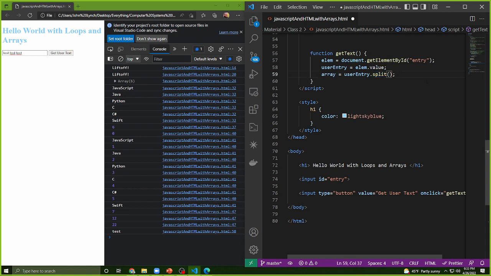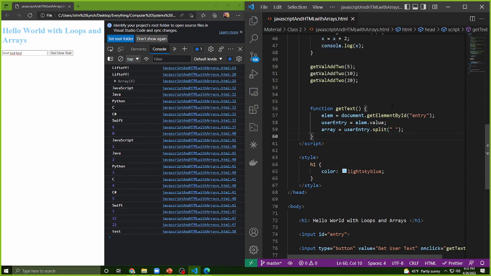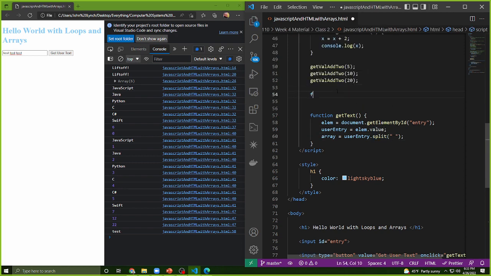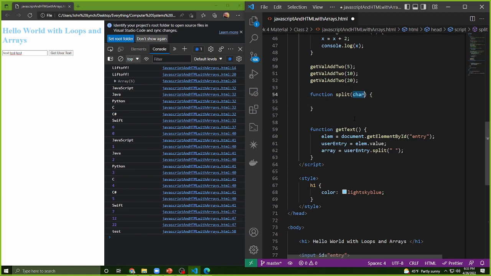An empty parameter tells it not to split, but the split method asks, what do you want me to split by? So you provide a parameter of either a colon or a string or a space, and it uses that to split it. That's where the parameter comes in. So the split method most likely looks like this, probably with char inside of there, or character, however you pronounce it.